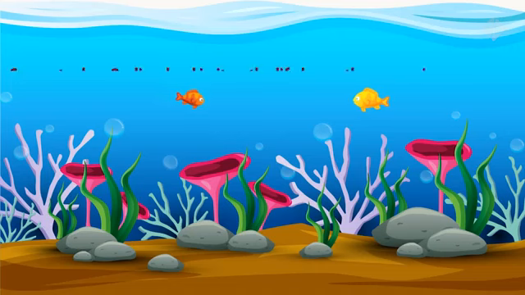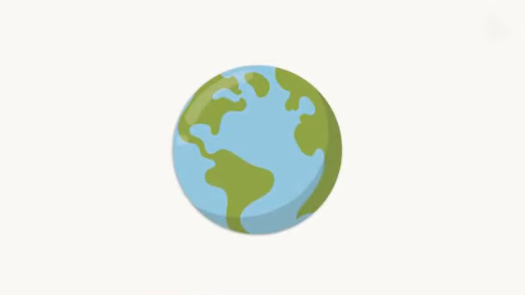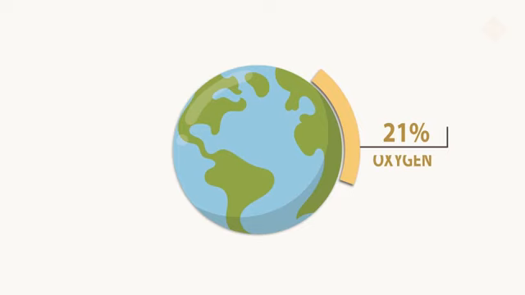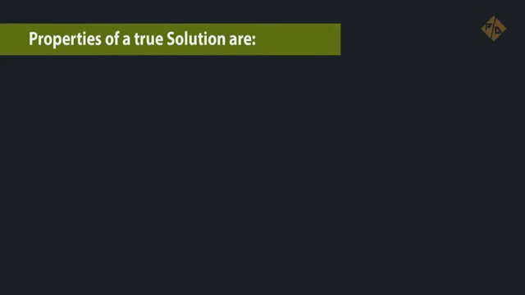For example, seawater has oxygen dissolved in it, so the life beneath can survive. Earth's atmosphere consists of 21% of oxygen and 78% of nitrogen, and the rest is a very small percentage of gases.